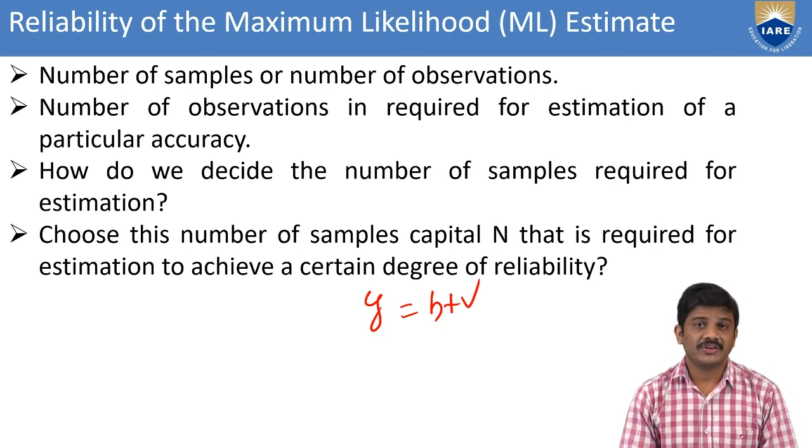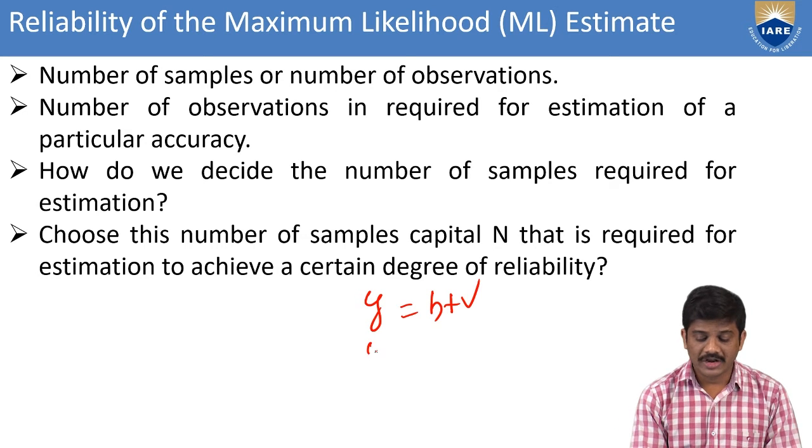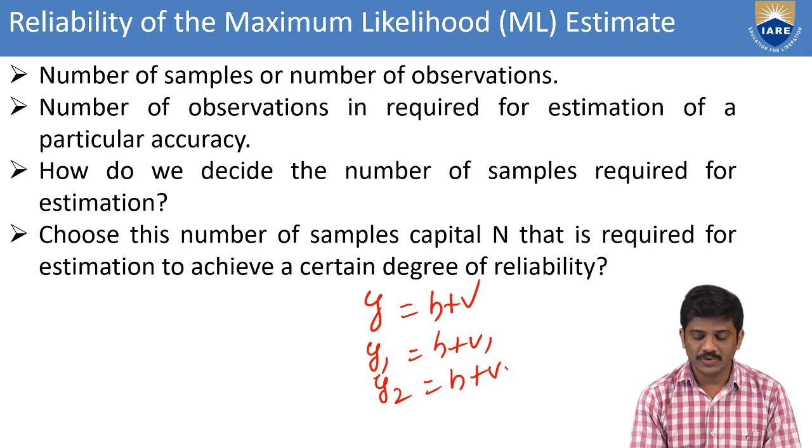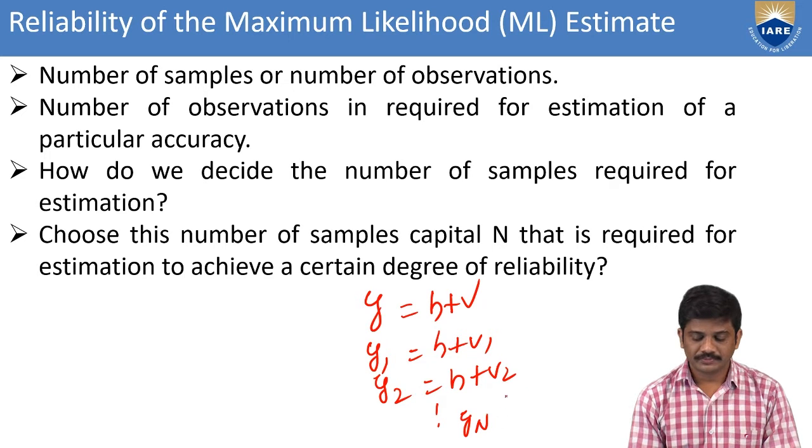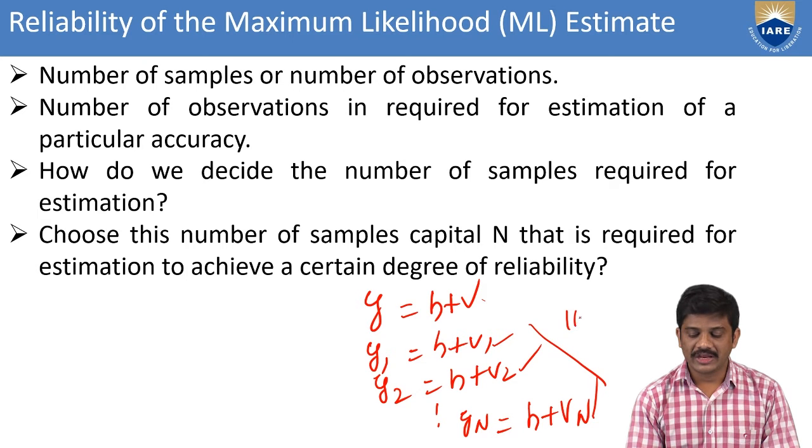In that, we consider our number of observations: y1 equal to h plus v1, y2 equal to h plus v2, and so on up to yN equal to h plus vN. Here v1, v2, vN are IID, independent identically distributed.